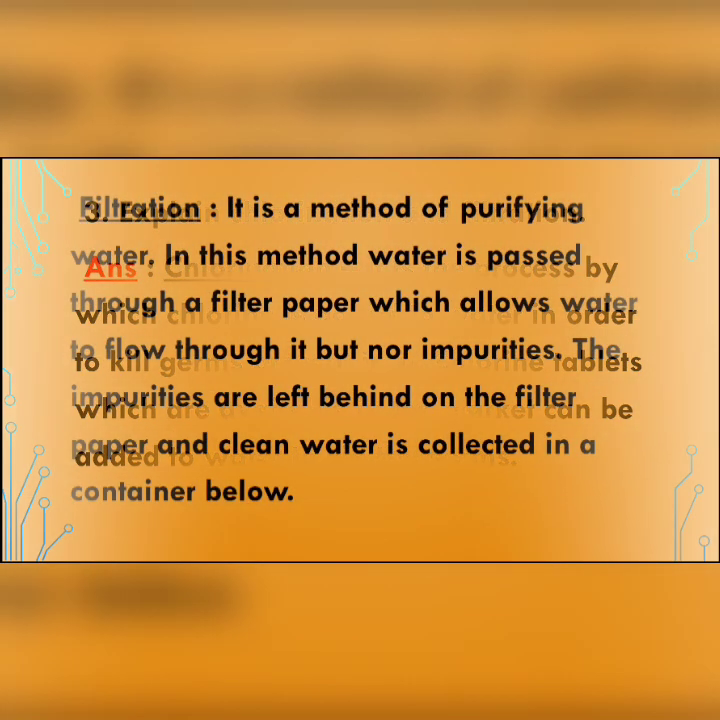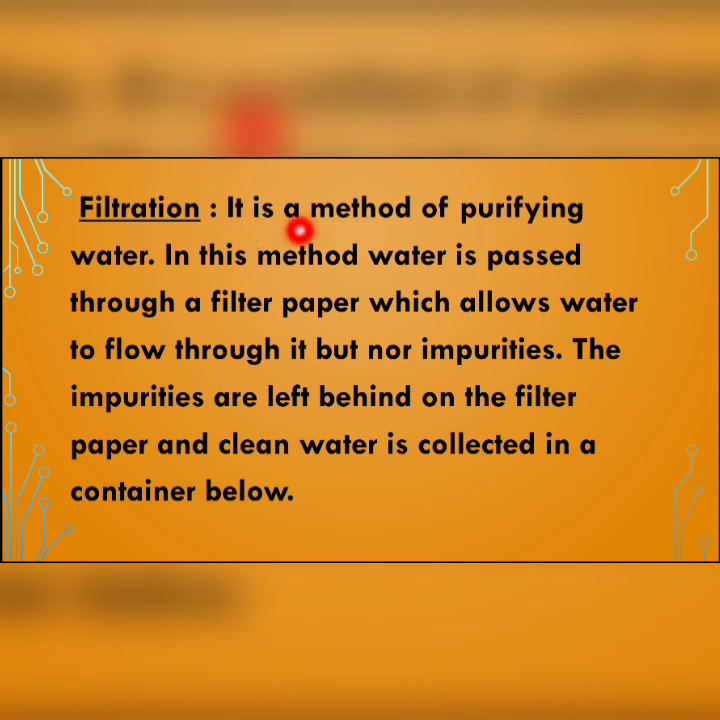Next, filtration. It is a method of purifying water. In this method, water is passed through a filter paper which allows water to flow through it but not impurities. Okay, it should be not, typing mistake here. The impurities are left behind on the filter paper and clean water is collected in a container below. So this much is the answer.